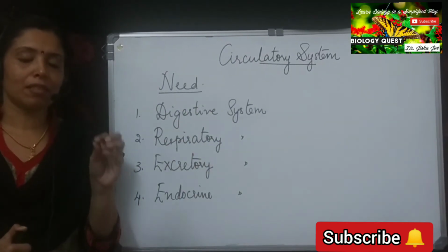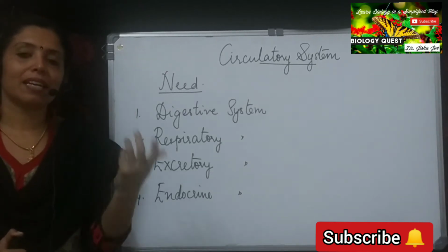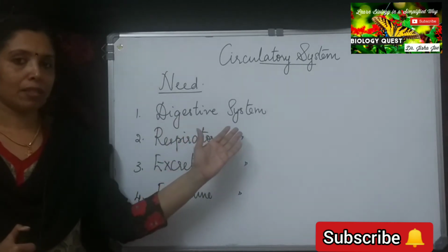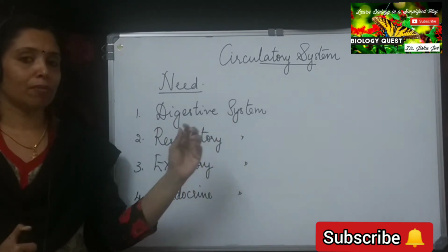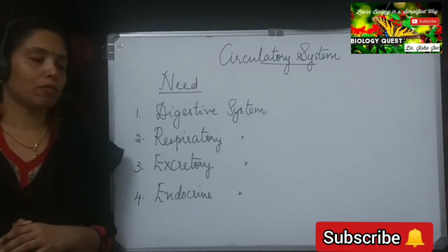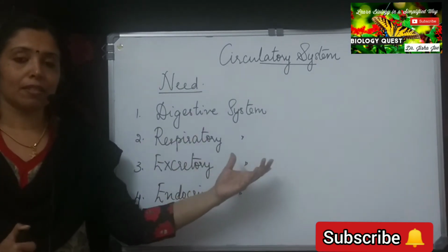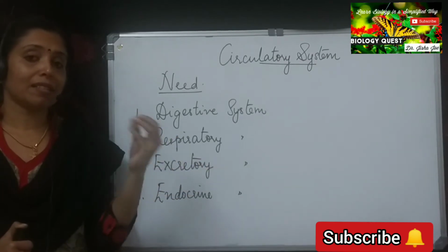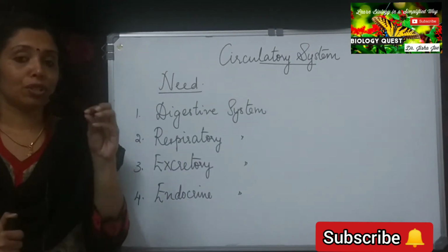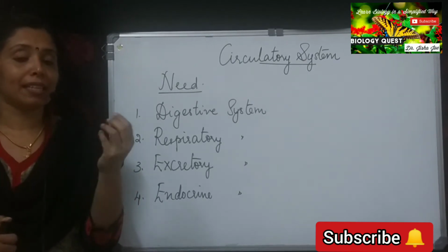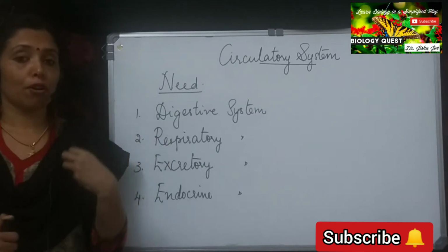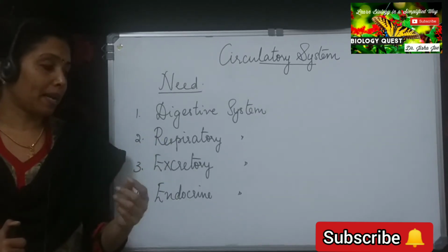So every system in our body requires the involvement of the circulating fluids. The digestive system, how is it involved? The digested food has to be transported to the different parts of the body. Respiratory system, the oxygen present in the lungs has to be transported to each and every cell of our body, and the carbon dioxide produced as a waste material needs to be brought back to the lungs to be expired out.